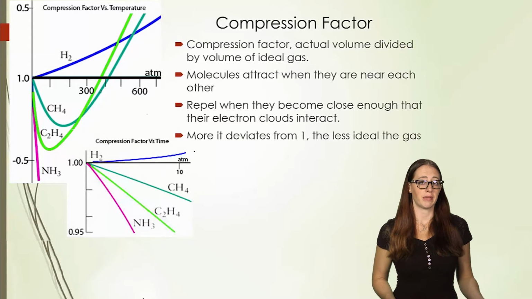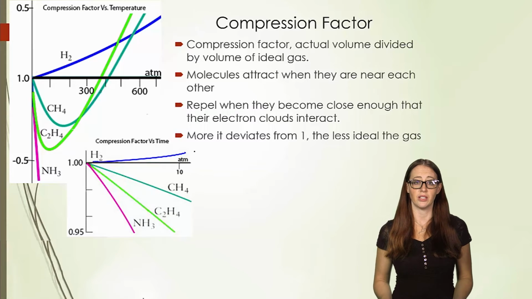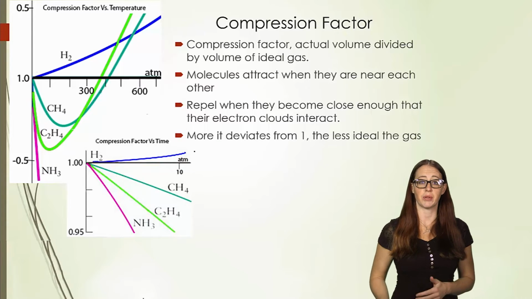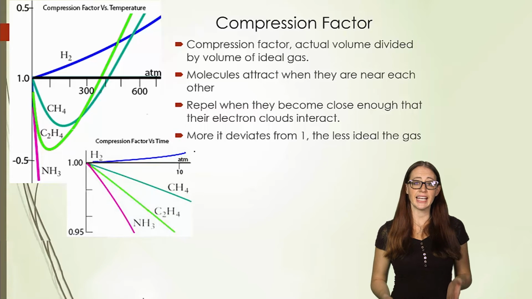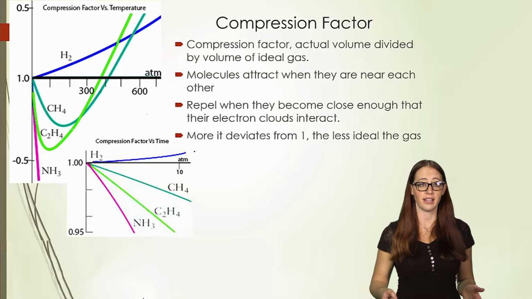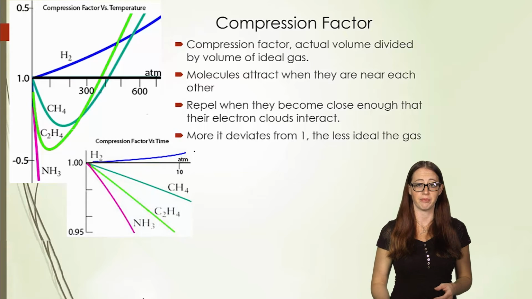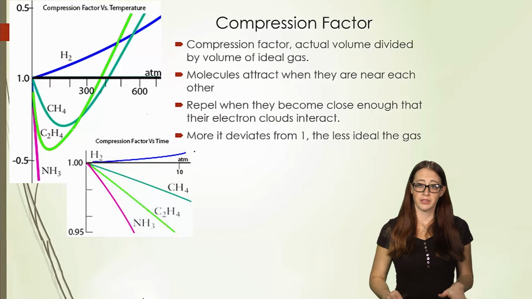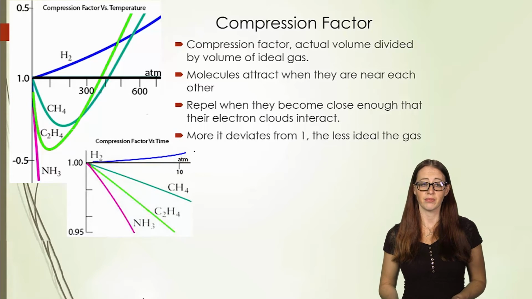We need to introduce a measure here that tells us about the molecule's closeness to ideality. Here we have 4 gases at a variety of pressures. You can see how, as you move away from 0 atmospheres, it starts to deviate from ideality, and it moves further and further away. The further from 1 the compression factor is, the less ideal it is.